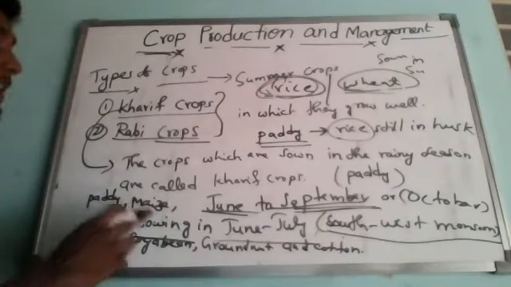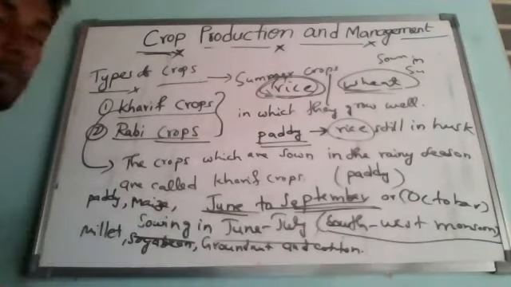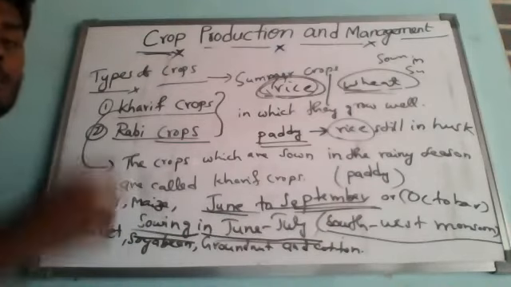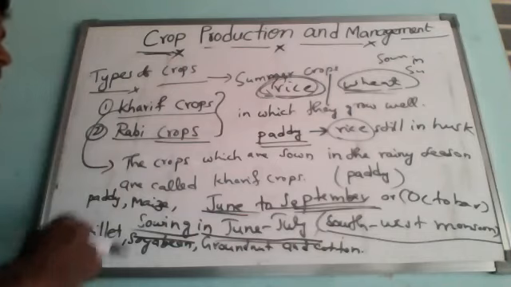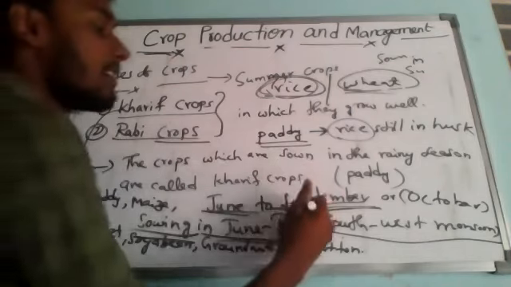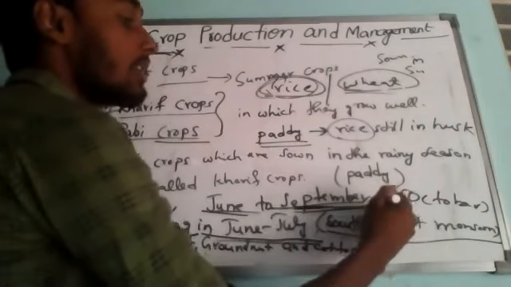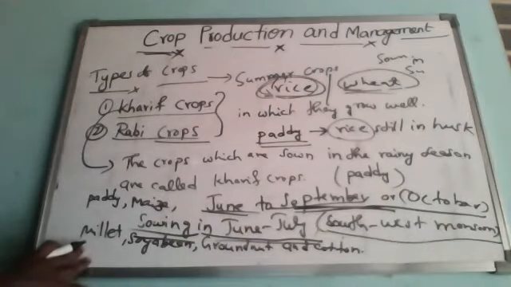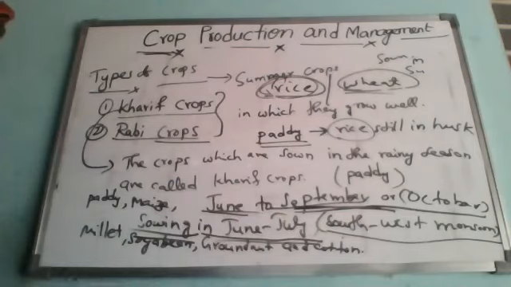At the beginning of the southwest monsoon, in June and July, we sow the kharif crops and harvest in September or October, the end of the monsoon. Examples are millet, soybean, groundnut, cotton, rice. These are all examples of kharif crops.